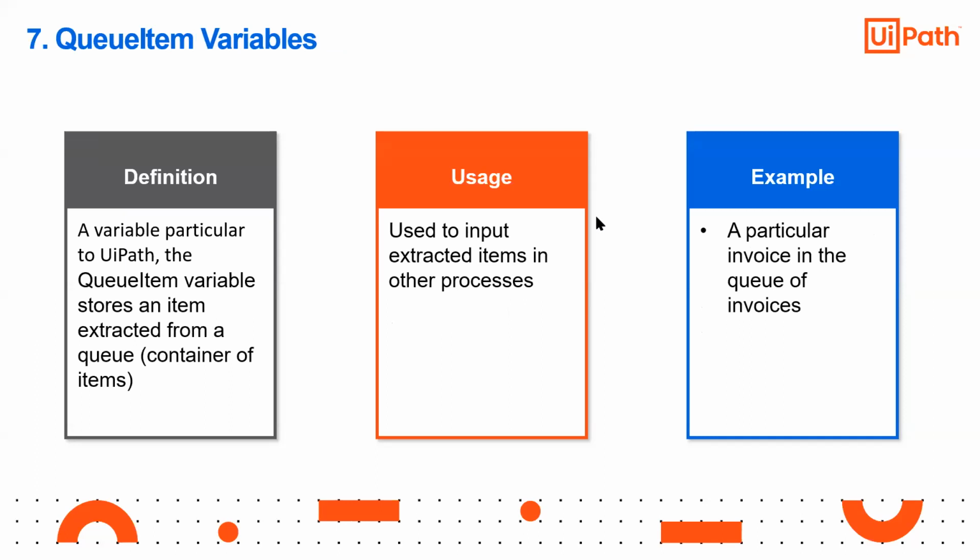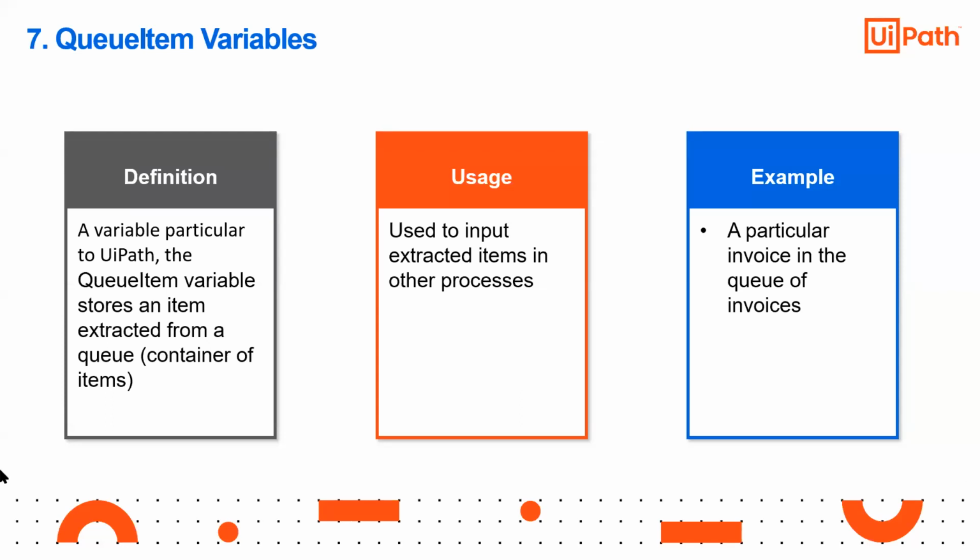Then queue item variables. This is also a variable particular to UiPath, which stores an item extracted from a queue, a container of items used to input extracted items in other processes. We will discuss this in detail during Orchestrator. This is basically used for creating unattended robot automation processes, right?